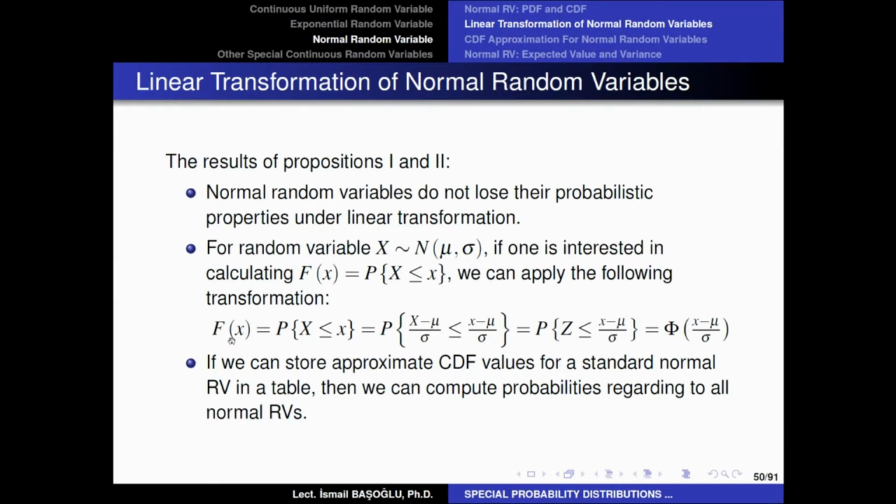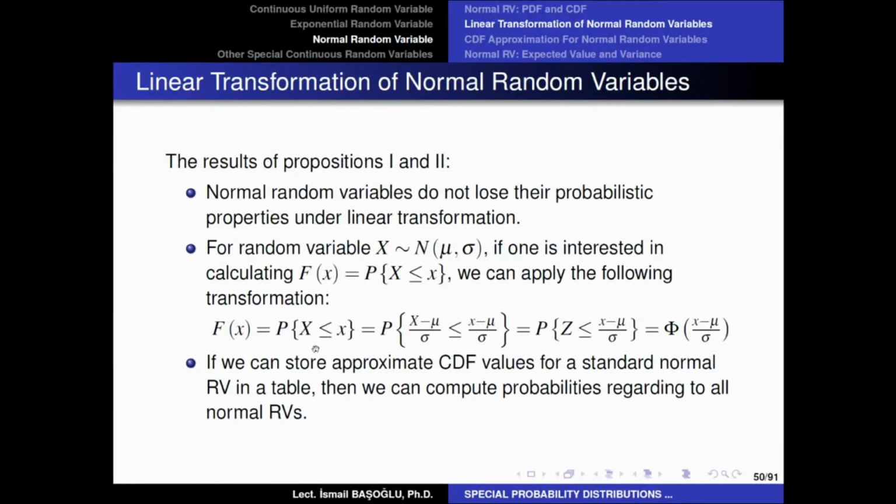The probability of that random variable to be less than or equal to x needs to be calculated. Now we are just going to apply a linear transformation on both parts of this inequality. Because if you apply a linear transformation on both parts, the solution set of this inequality will not be affected.